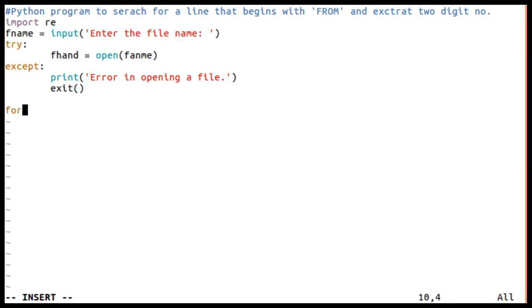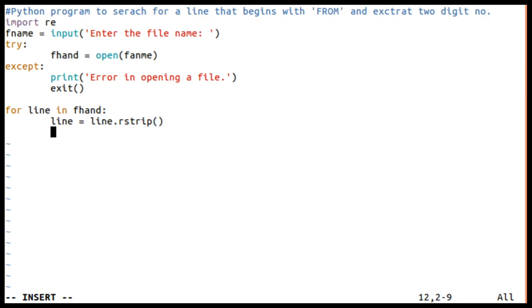Now I am going to read every line. For line in f and, for every line in f and, we'll read the line and strip it using a function called rstrip, line dot rstrip. You know why we use this? We use rstrip to remove trailing spaces.